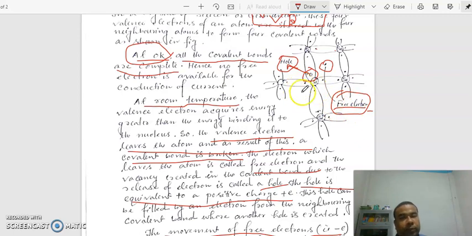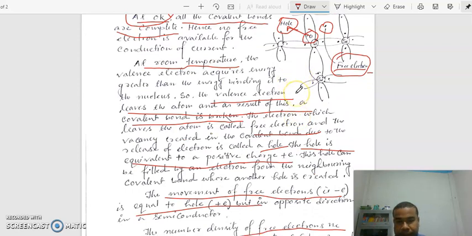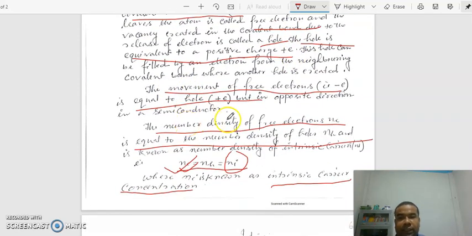If two covalent bonds are broken, two holes will be created and two electrons become free. So the number of electrons equals the number of holes. But the hole has the opposite sign of the electron. Electron is a negative charge, hole is a positive charge. Both have the same magnitude of charge, and their motion is also in the opposite direction. So the number of holes is equal to the number of electrons.